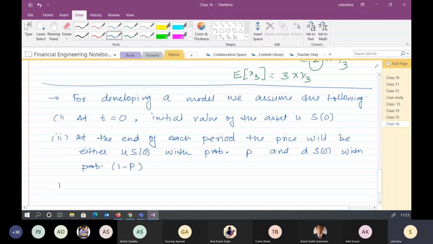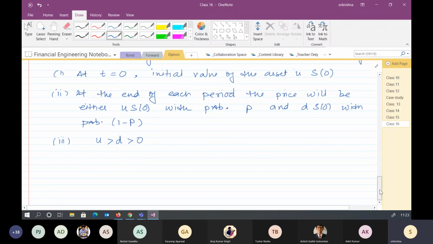I'm not writing those basic things which you will be aware of. And we are saying that U is greater than D and it is greater than 0. The fourth part is that the risk-free interest rate per period is R, and we take one factor, capital R equal to 1 plus R. This assumes per period compounding.